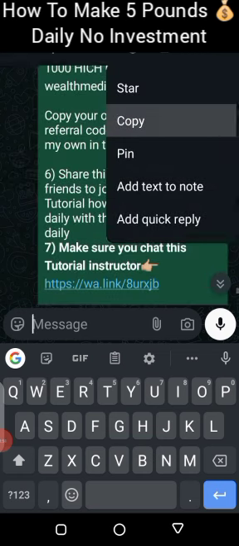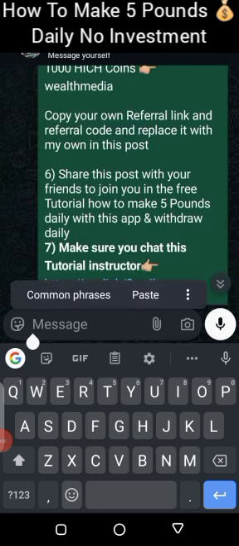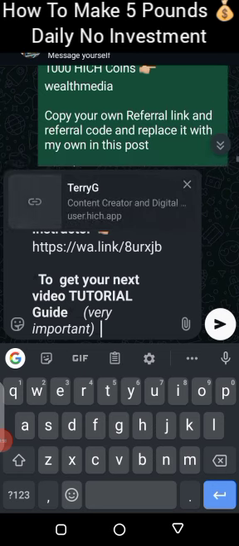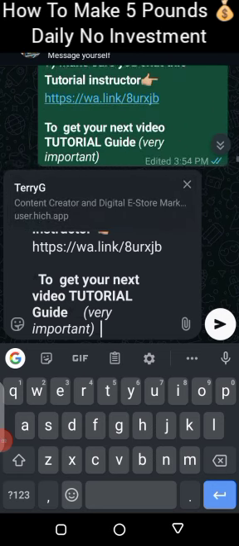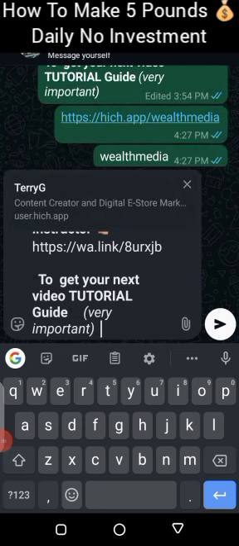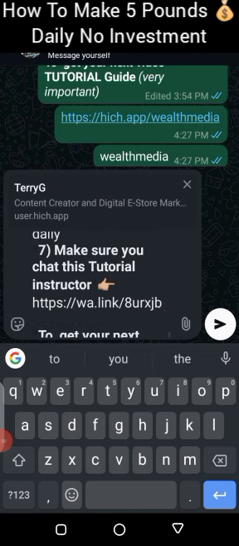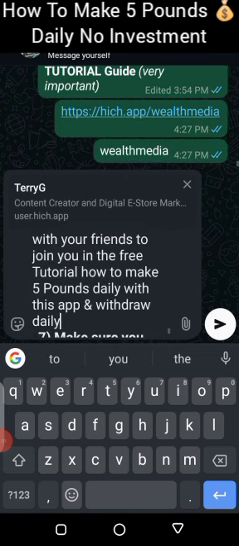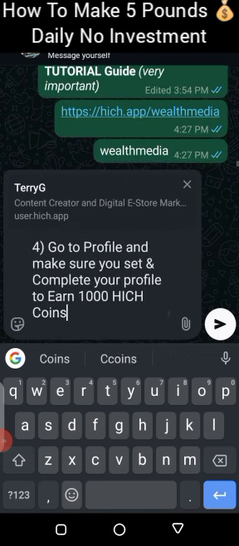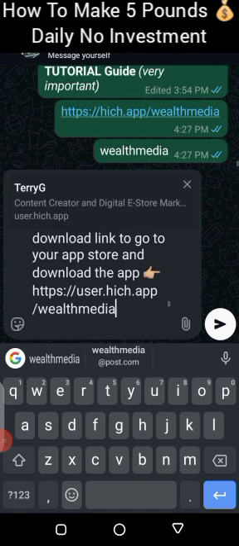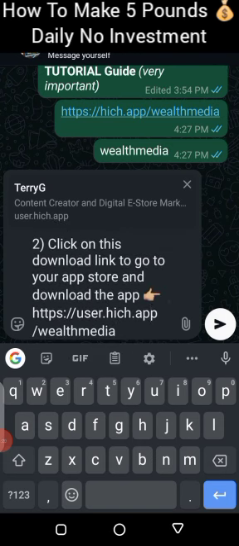See, I've copied it. So you're going to paste it in your WhatsApp typing section. Then you're going to replace two things. These are the two things you are going to replace. You are going to replace the referral link. That's this number 2, click on this download link.